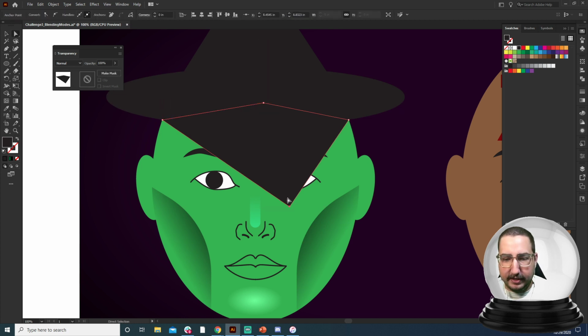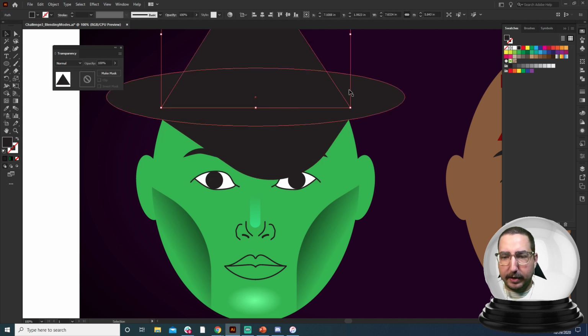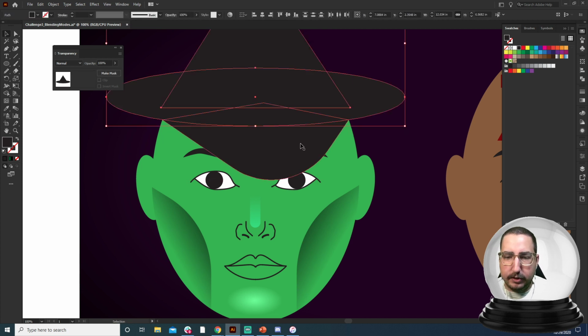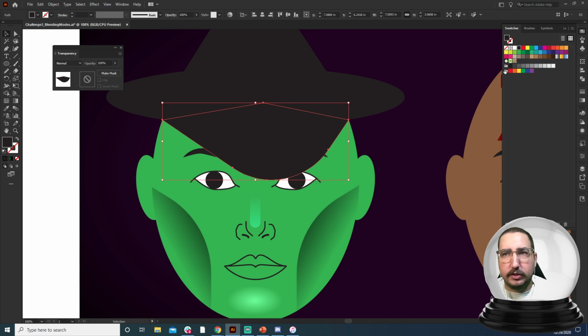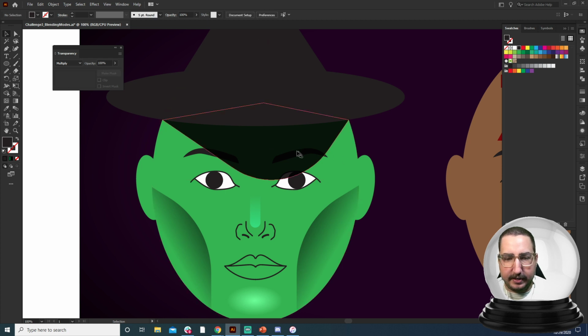And then with the pen tool, we are just going to very sloppily make the rest of that point. So I'm going to select this and round it out, and you can do that just using the node right here. This can round those corners out. So we want it over the eye just a little bit. And when we're thinking about blending modes, what we can do is just think about how much light is being taken away. So we're going to change the blending mode of this to multiply, which means it's going to augment the shape underneath it. And from here, this could be a lot of light, right?